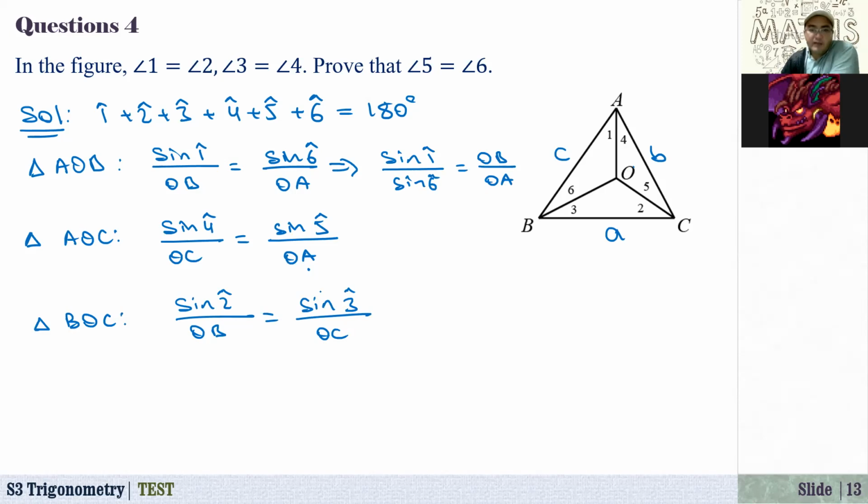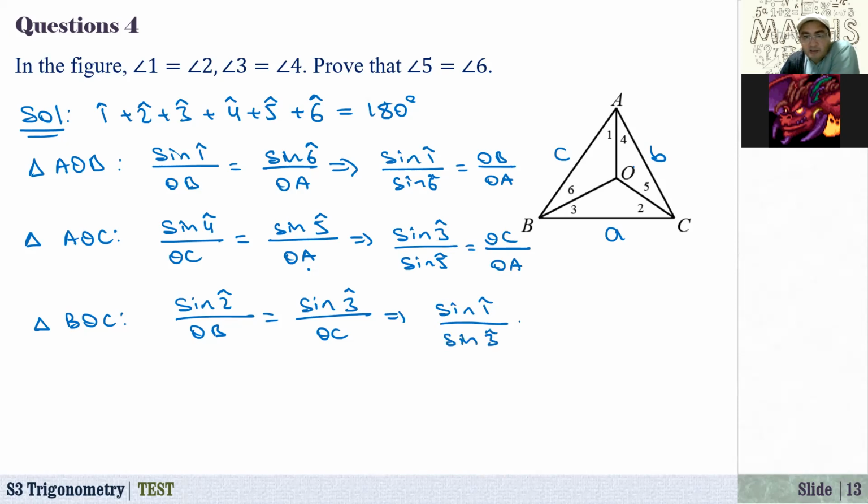Now angle 4 is equal to angle 3, right? So sine of angle 3 over sine of angle 5 is equal to OC over OA. And from the last one, sine of angle 1 over sine of angle 3 is equal to OB over OC.